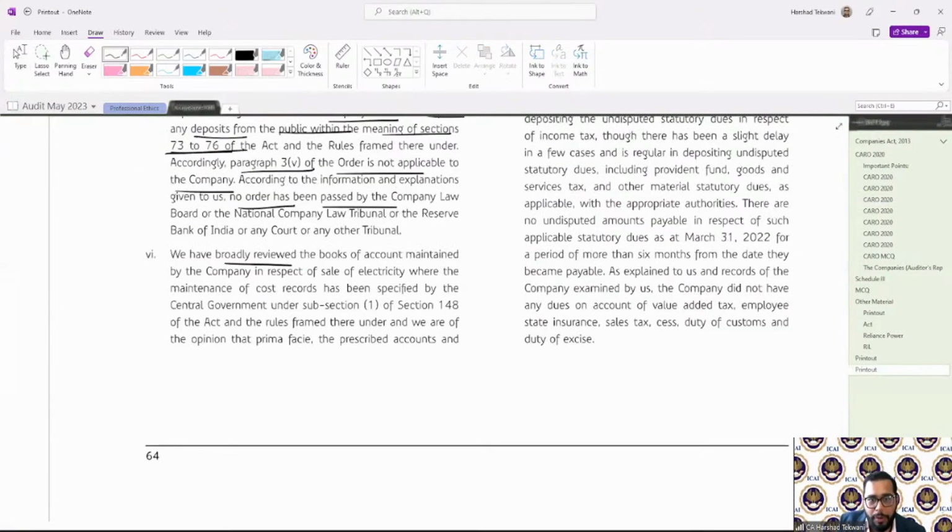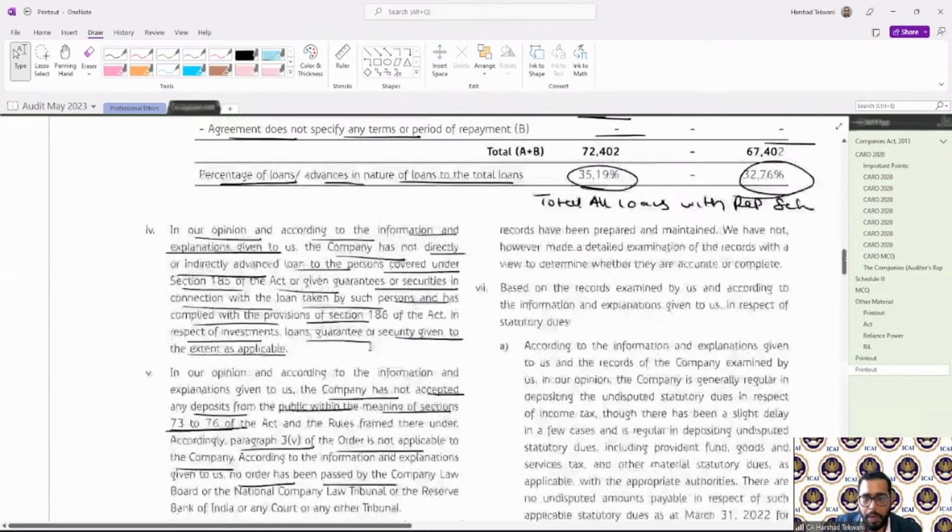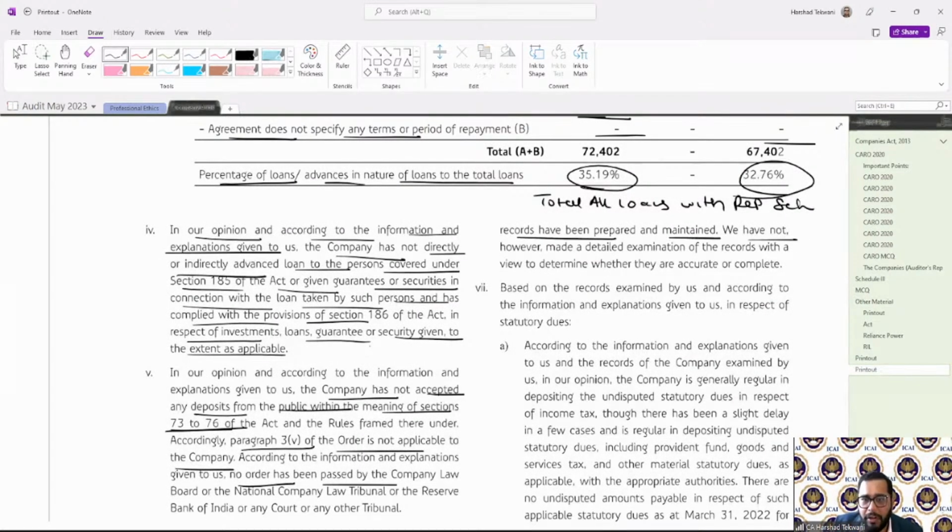We have broadly reviewed the books of account maintained by the company in respect of sale of electricity, where maintenance of cost records has been specified by the central government. So that is a company which sells electricity. And they say the records have been prepared and maintained. We have not, however, made a detailed examination of the records with a view to determine whether they are accurate or complete. So they have seen the records are there and maintained.